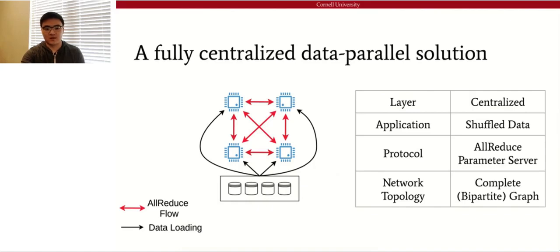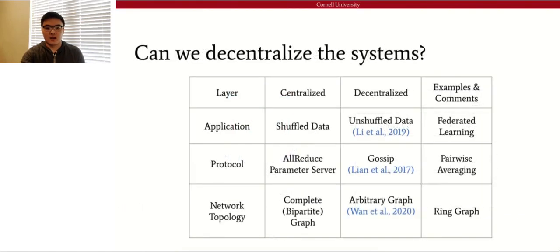This is an elegant but not ideal solution because in many cases, a shuffled dataset is hard to obtain, and when the network is high latency or low bandwidth, we cannot really afford to perform the AllReduce operation or maintain a complete graph topology. There are many different lines of research that shows that if we can decentralize the system in terms of layers, we can get some benefit.